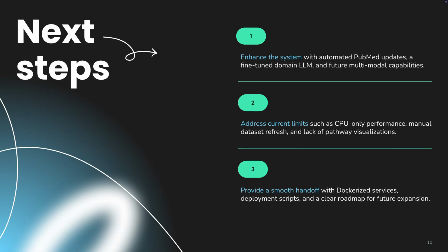Second, we must address the current limitations, specifically tackling the CPU-only performance bottleneck, automating the dataset refresh process, and developing comprehensive pathway visualizations. And third, we plan to enhance the system further by implementing automated PubMed updates, fine-tuning a domain-specific large language model, and exploring future multimodal capabilities.